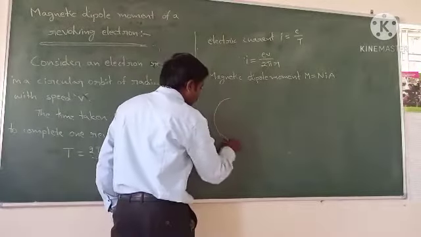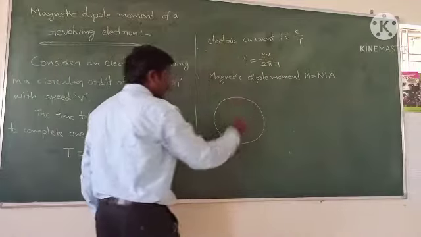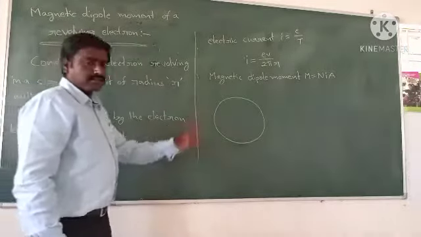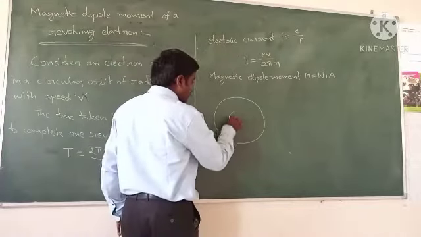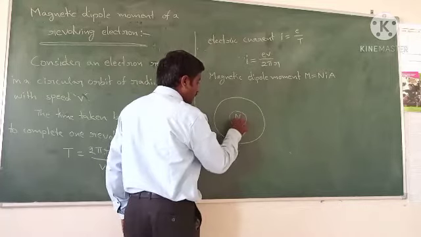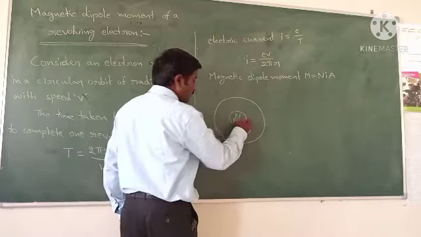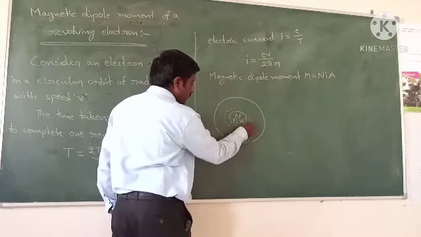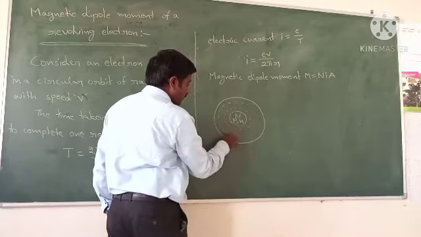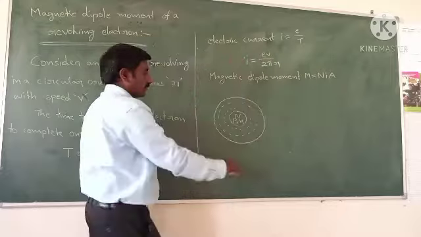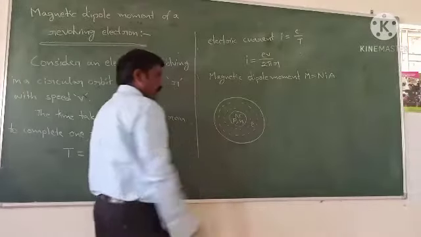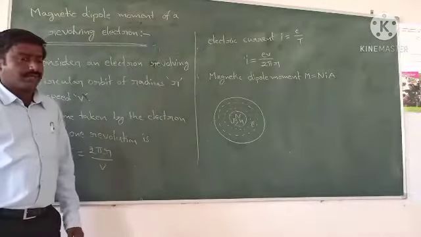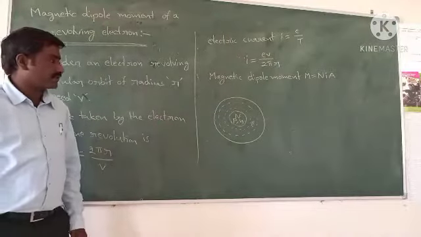What is atomic structure? The atom is nearly in spherical form, and the whole mass of this atom is concentrated at a particular point. That particular point is called the nucleus. The nucleus contains protons and neutrons, and electrons are revolving around the nucleus in different orbits. So this is the general atomic structure.